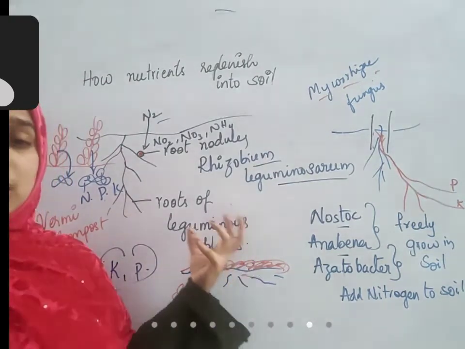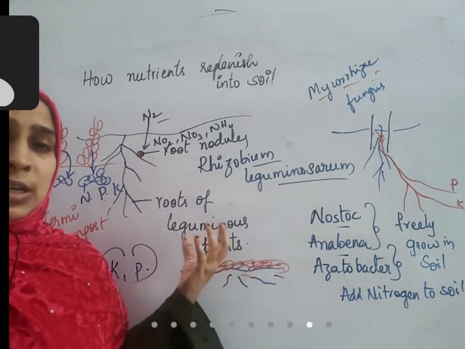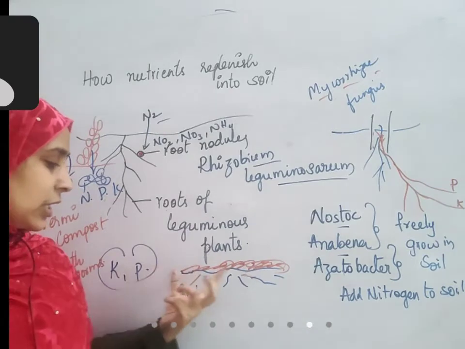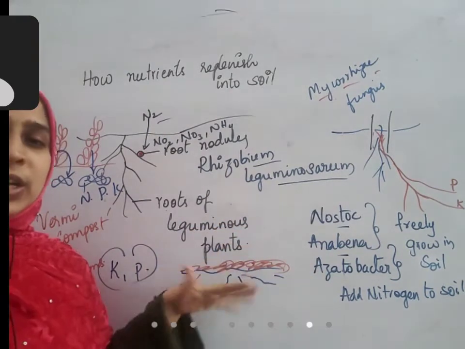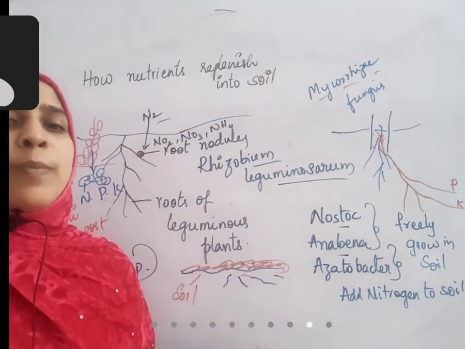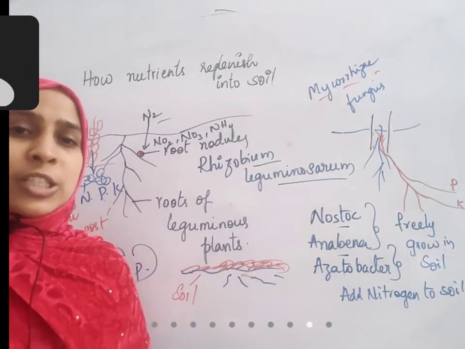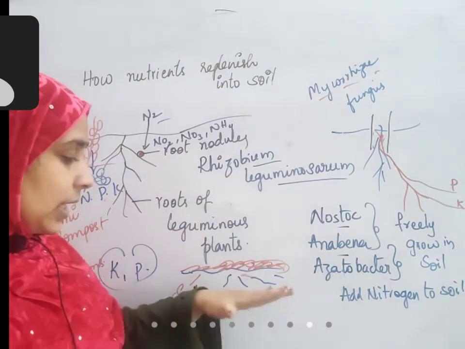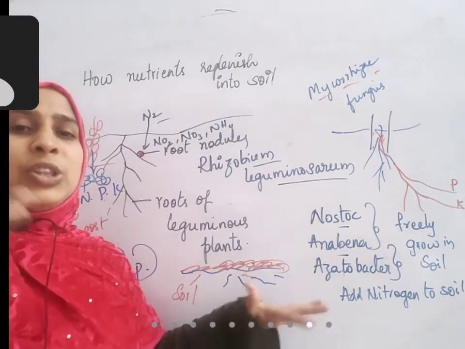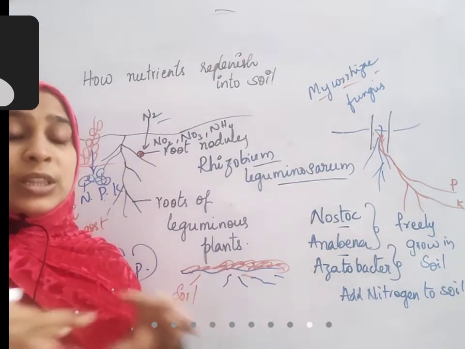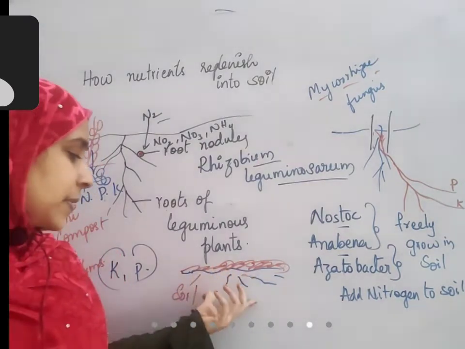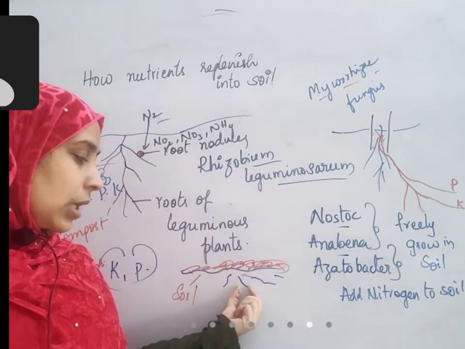And even the waste of animals, cow dung, the dung of cattle, all this can be used and sprinkled over this. And it should always be wet. If it is not wet, earthworms will die. You know the reason why? Earthworms breathe through moist skin. If the skin is not moist, the earthworm will die. So this is all maintained wet, sprinkling water at regular intervals and covering those small soil beds with gunny bags which are wet. This also helps in keeping the soil wet and keeping the earthworm skin moist.